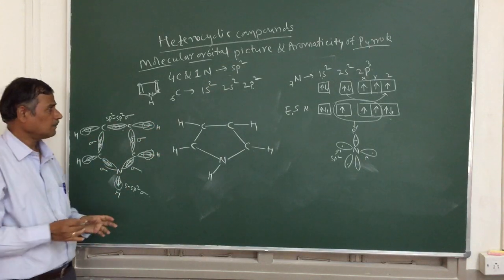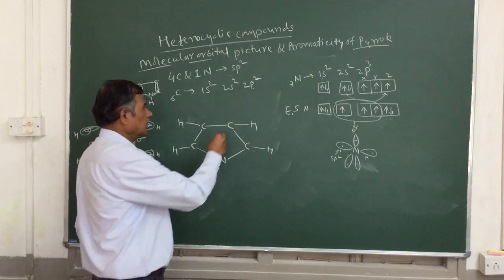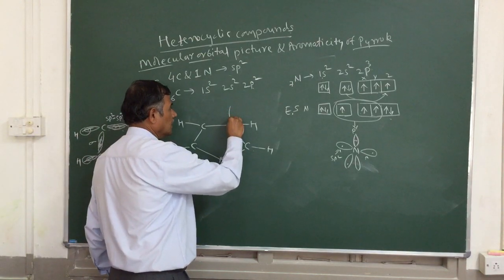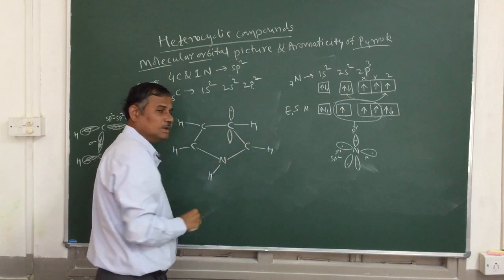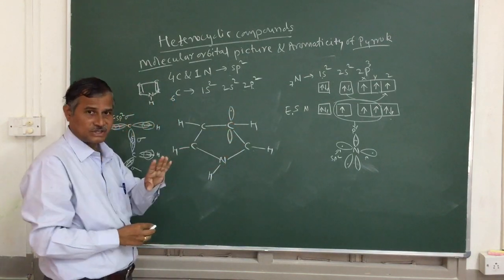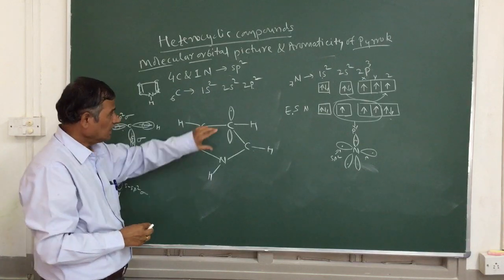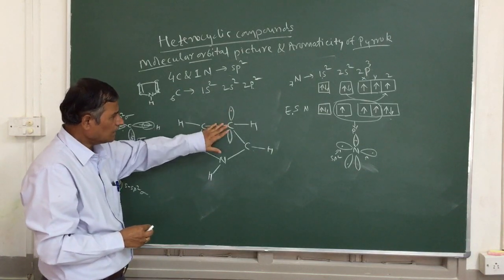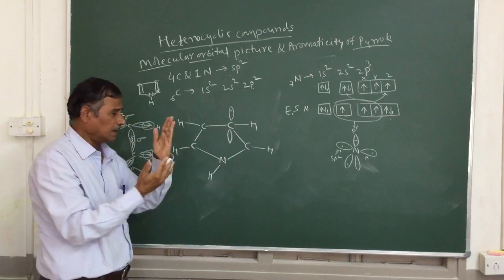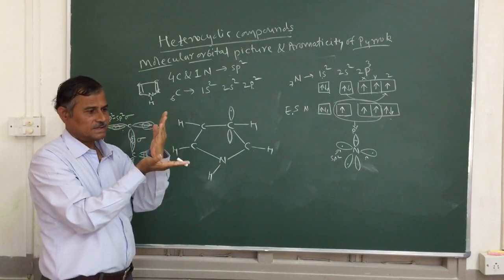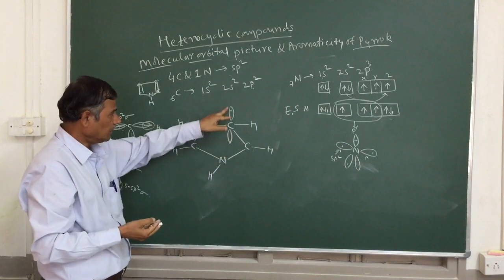Then further, as you already know, carbon has one p orbital which is perpendicular to the plane. This is a planar structure, and the p-z orbital is perpendicular, at a 90 degree angle to the plane.